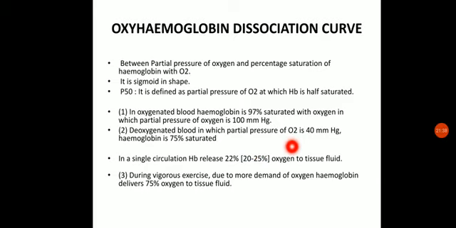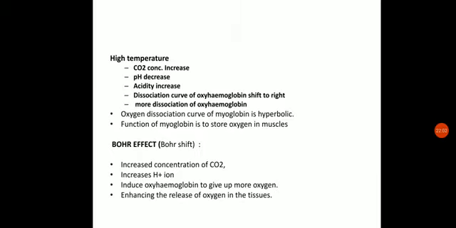Now, during vigorous exercise, due to the greater demand for oxygen, the hemoglobin delivers 75% of oxygen to the tissue fluid. Under normal conditions it delivers 22%, but during vigorous exercising it will release 75%. So we have seen that under high temperature, increased CO2 concentration, decrease in pH or increasing acidity, the dissociation curve of oxyhemoglobin shifts to the right, which means more dissociation of oxyhemoglobin takes place. Now the oxygen dissociation curve of myoglobin is hyperbolic.